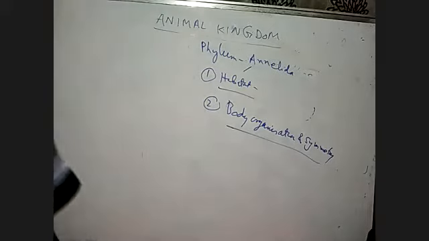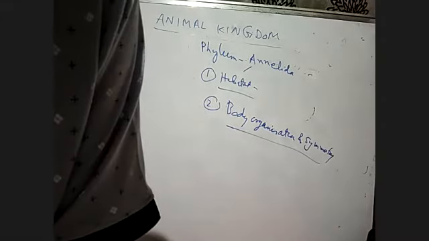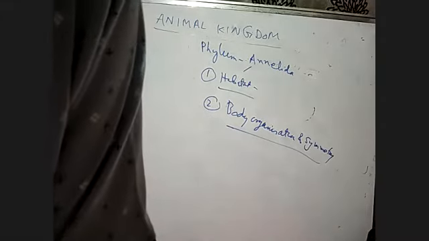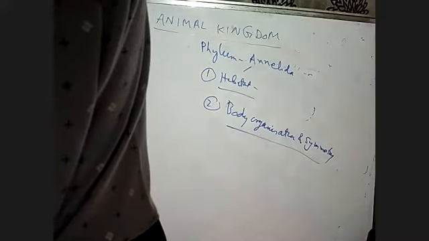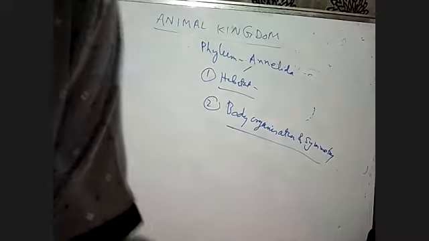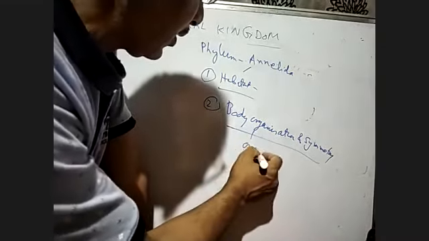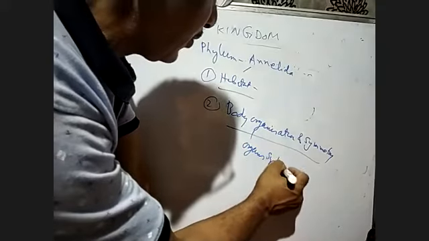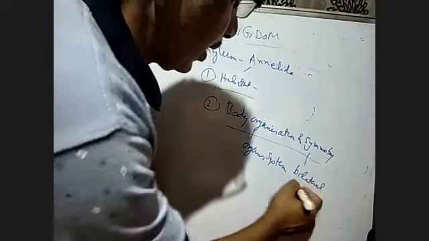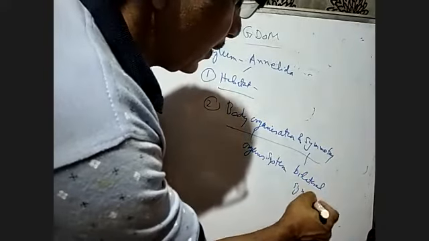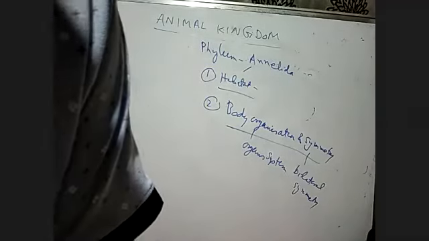Students, regarding body organization and symmetry, they exhibit the organ system level of body organization. That means they have organ systems in the body, and they are bilaterally symmetrical. Bilateral symmetry means if you cut the body into two equal halves, both halves contain the same kind of organ system.